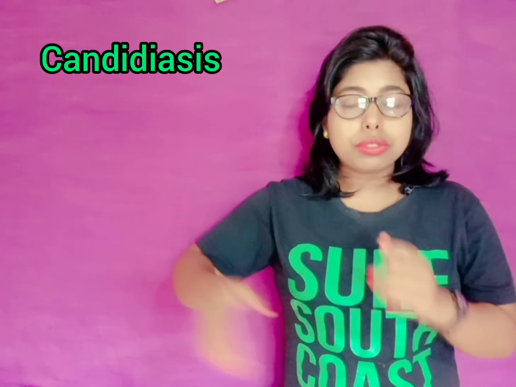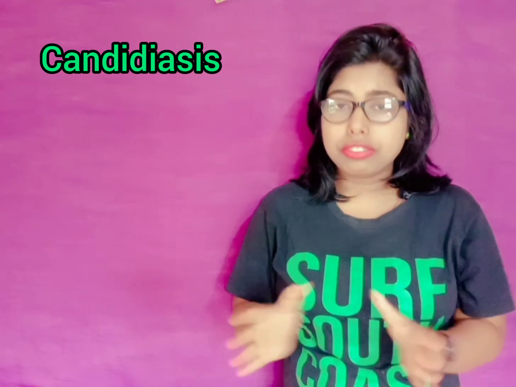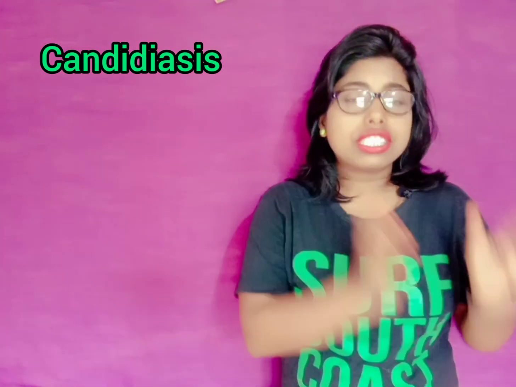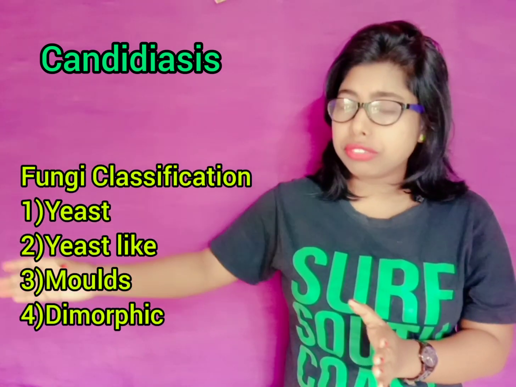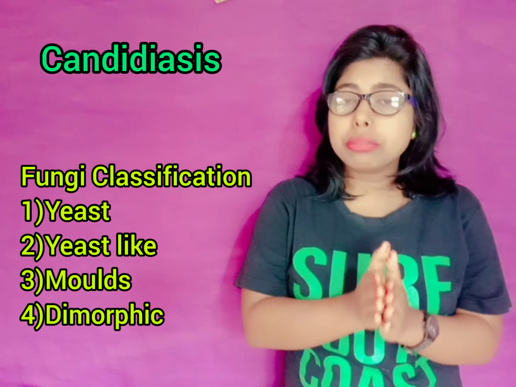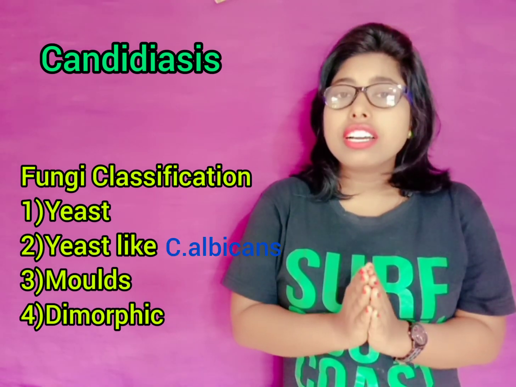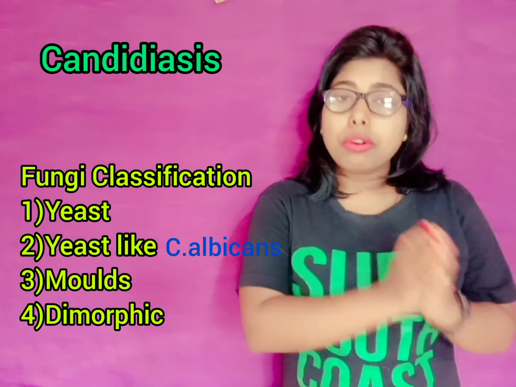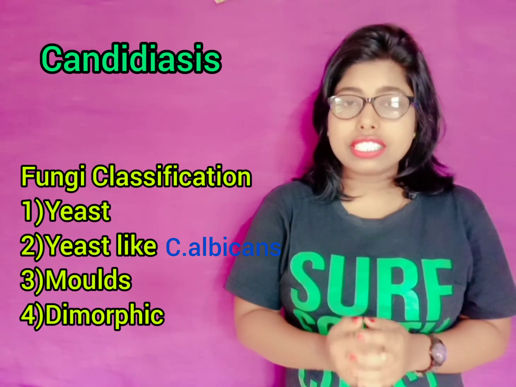So now we'll start with the yeast-like fungus, that is candidiasis. It is caused by Candida albicans. As we have studied in the last class, Candida albicans is an example of yeast-like fungi. So let's recall what we studied: fungi are classified into yeast, yeast-like, molds and dimorphic. The yeast-like is the intermediate stage between the yeast and the mold. It means they are not yeast, but rather they are like yeast, right?